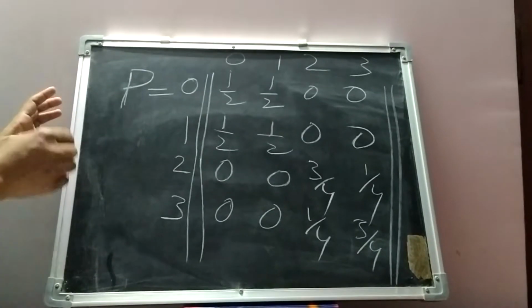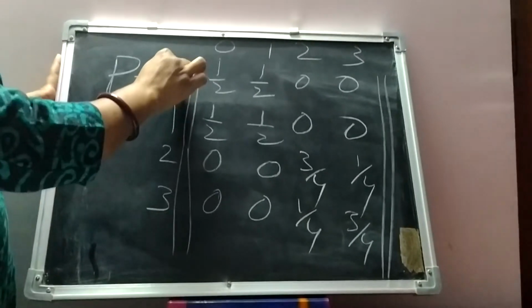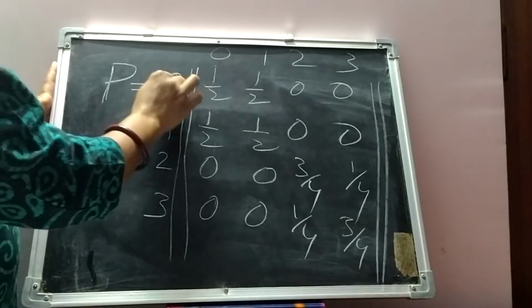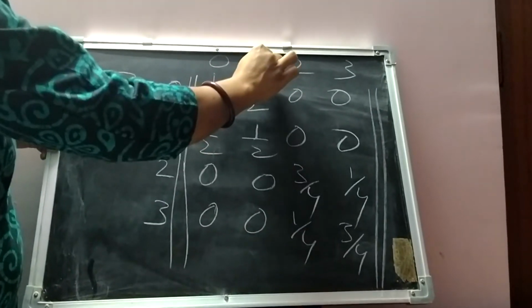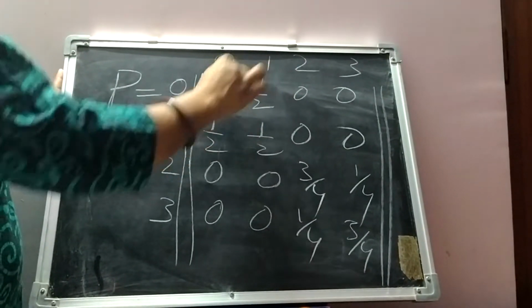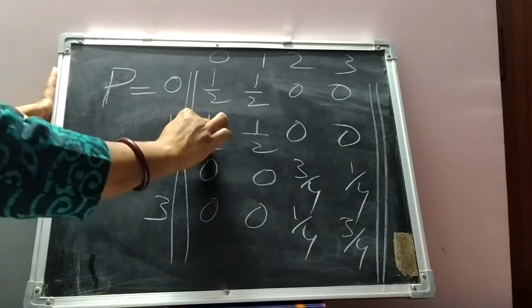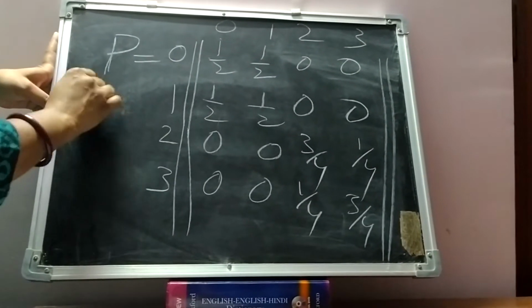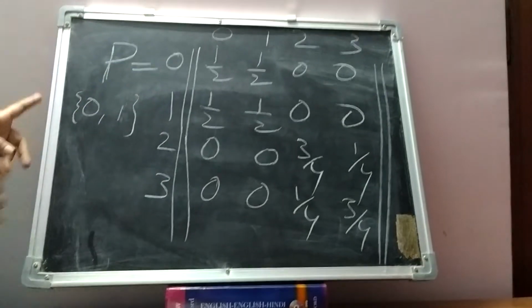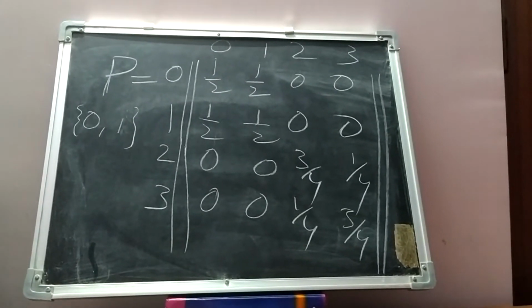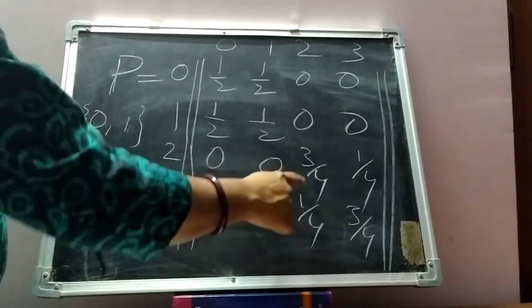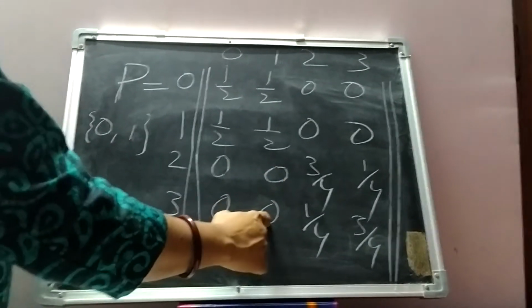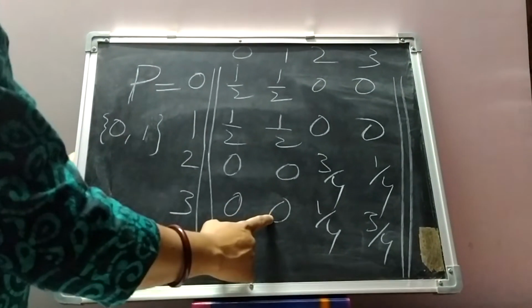So here we see that state 0 and 1, we can access state 1 from 0 and also 0 from 1. So one equivalence class can be states 0, 1. This is one equivalence class. Another can be, let us see from here, these are all 0, so the probability is not greater than 0 in this case.